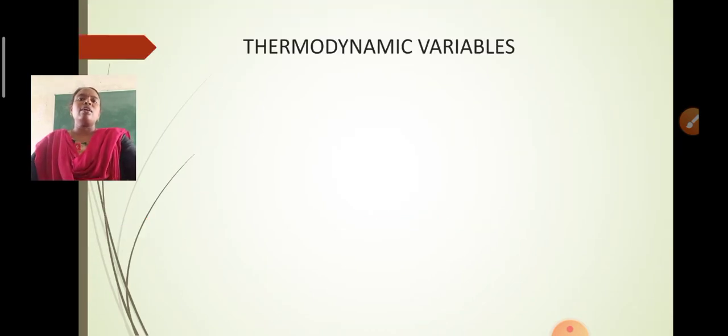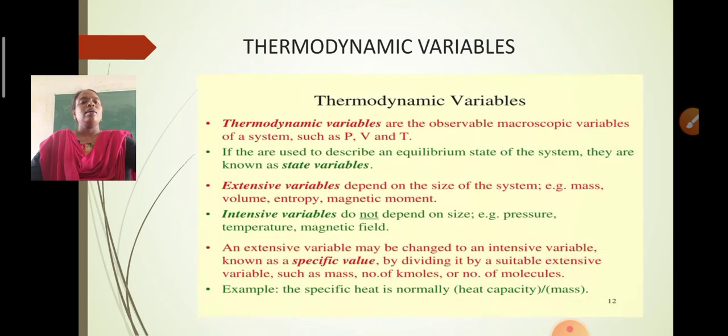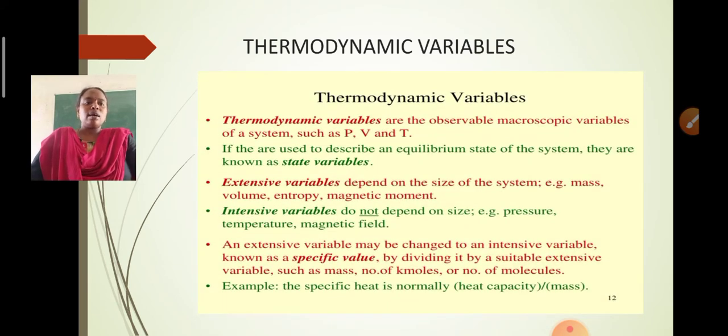Yes, they are called thermodynamic variables here. So what are the thermodynamic variables? Thermodynamic variables are those observable macroscopic variables of the system. We are specifying that they are observable. That means we have given the examples as pressure, volume and temperature. We can observe the pressure change, the changes in the volume, and the changes in the temperature. So if a particular PVT is described in the equilibrium state of the system, then they are known as thermodynamic state variables here.